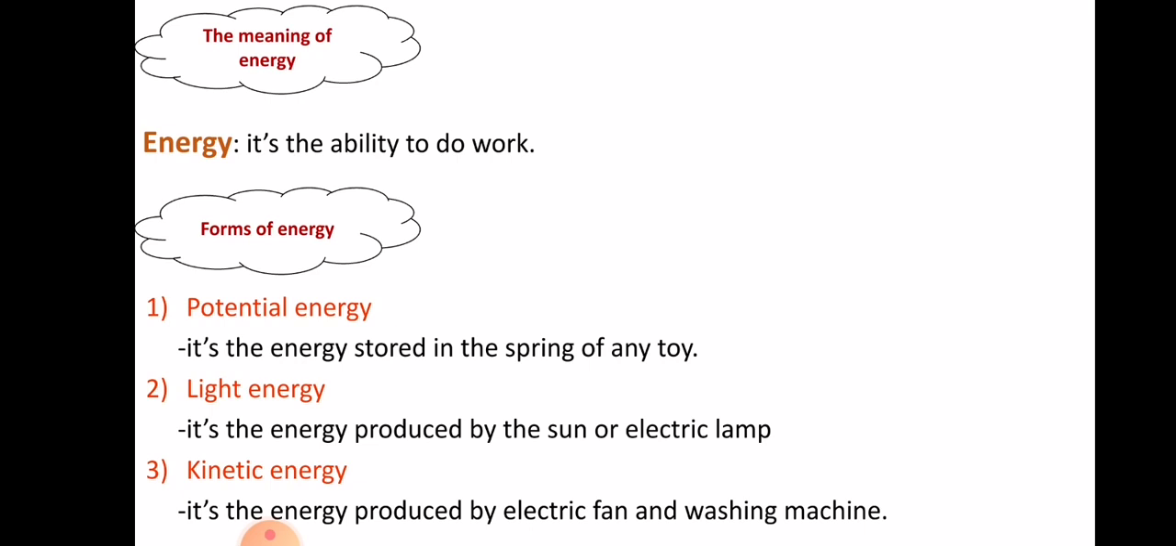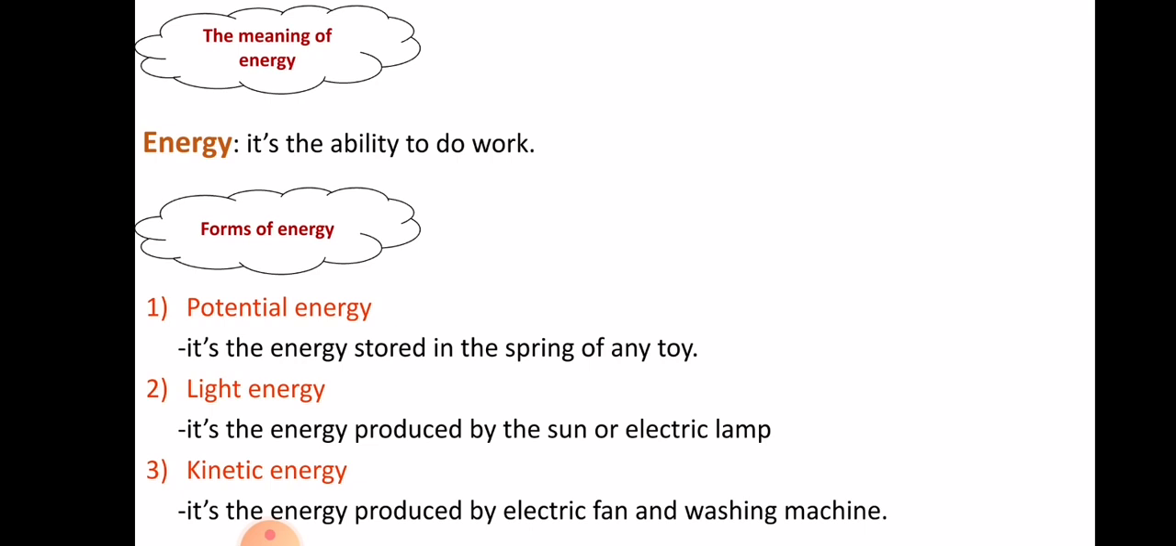So potential energy is stored in everything. Potential energy is stored in the spring of a toy. When we rotate the spring of the toy or pull it, and when we let it move or release it, it changes the potential energy that's stored in it into another form of energy, like kinetic energy.